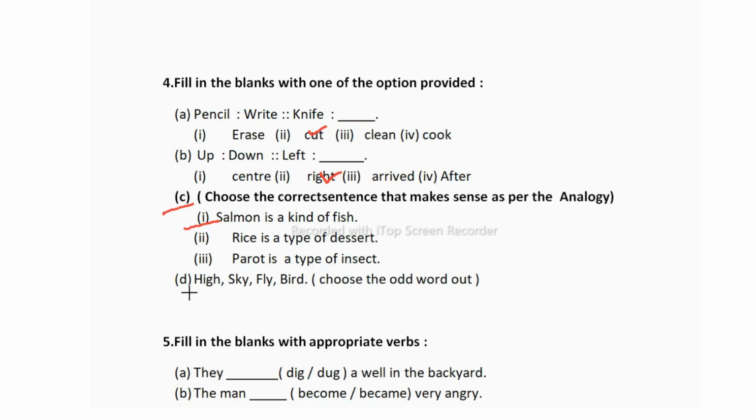Now the D1 is you have to choose the odd word out. You have to choose the odd word from these four. The first one is high, sky, fly and bird. So the odd one will be bird because this is the rhyming set: high, sky, fly. Here you can find rhyme, but bird is the odd one. So you have to pick it out. So students, this is the second unit. Under the vocabulary section you have these analogy questions.